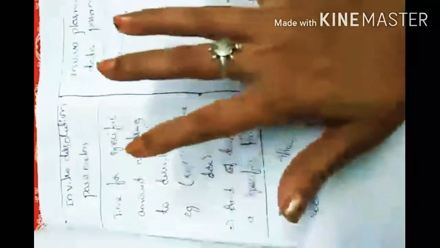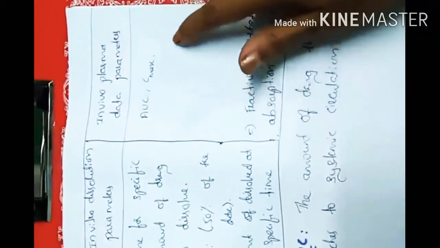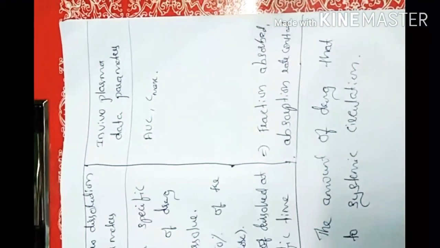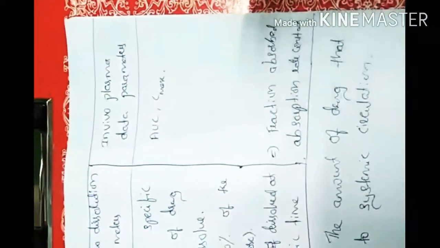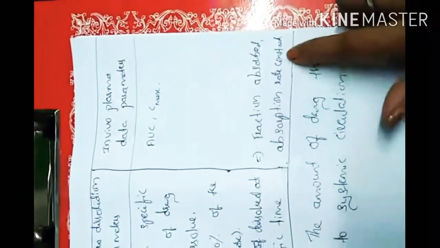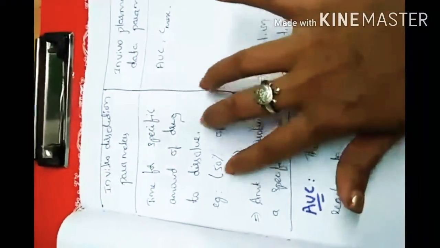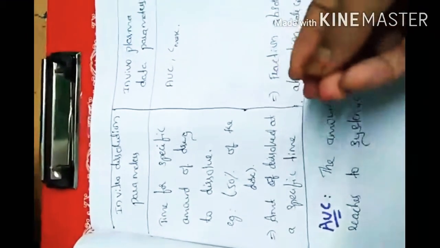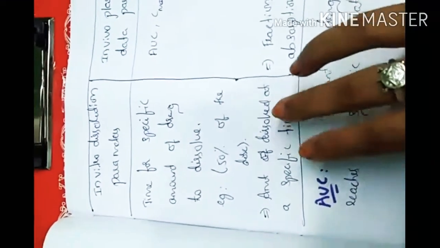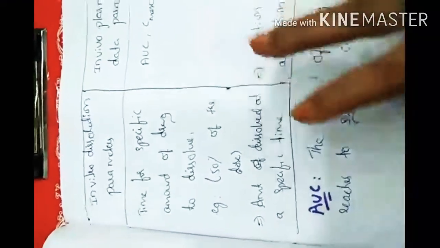Here the area under curve is Cmax, the maximum concentration of the drug in plasma, which occurs when the drug is administered quickly. Fraction absorbed and absorption rate constant; here if we choose 50% of the dose, it does not occur very quickly. So the amount dissolved at a specific time is what we require.